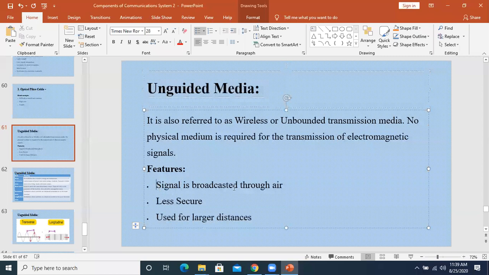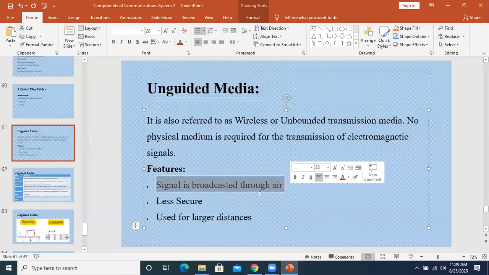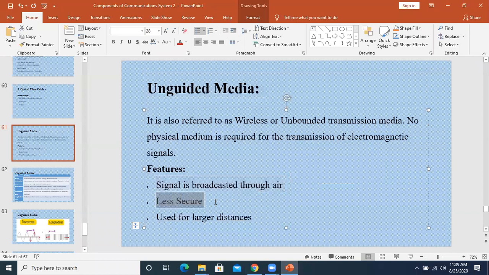So what are the different features over air? Signal is broadcasted through the air, so it is less secure. Why is it less secure? Because in the guided media, the medium is there with the wire, and a particular person does not have access to that wire, because the wire is secured. Fiber optic is under the earth or under the water. Similarly, other wires are protected, so the hackers can't access them directly. They will have to go to the wire in order to do some kind of illegal activity.